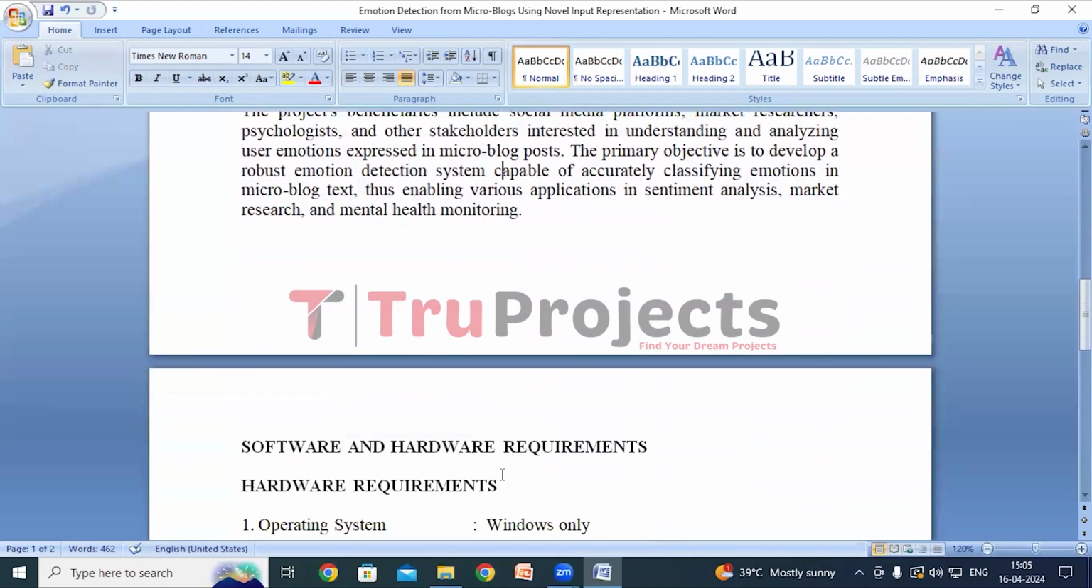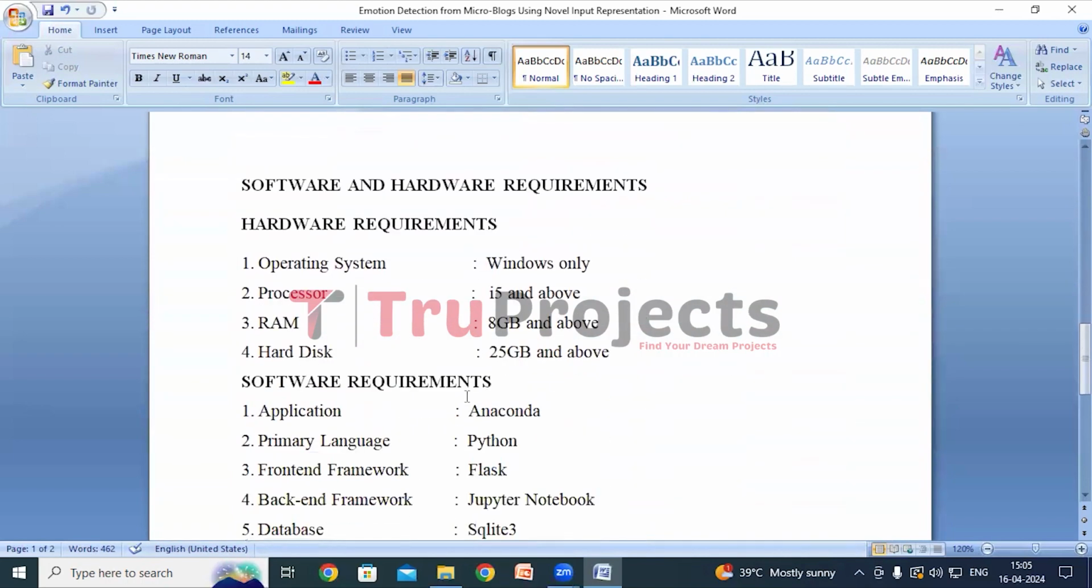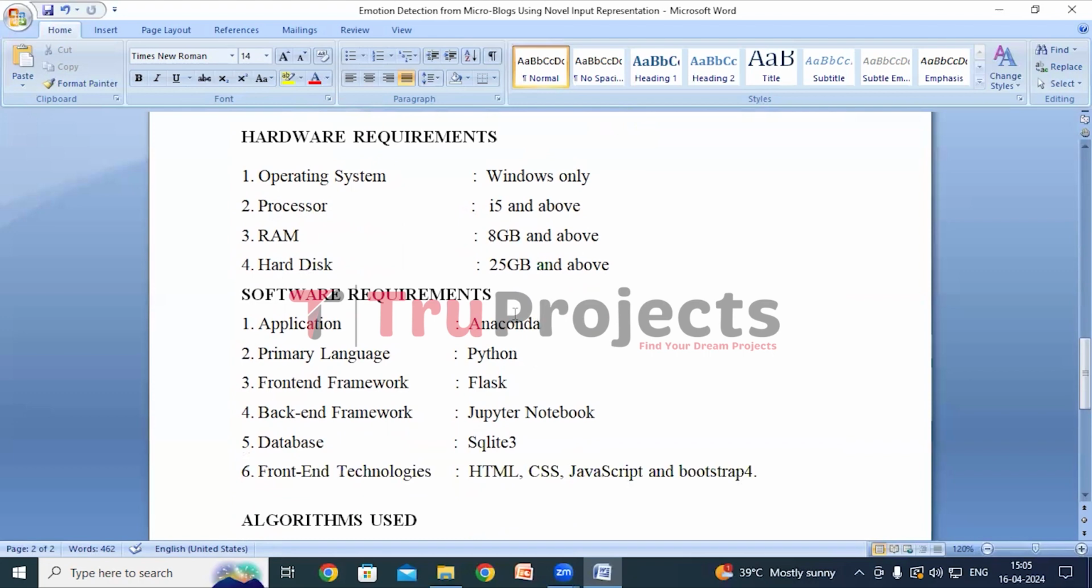Now we'll look at the software and hardware requirements to execute this project. Hardware requirements are operating system of Windows, processor of i5 and above, RAM of 8 GB and above, and hard disk of 25 GB and above. Software requirements are application needed is Anaconda, primary language needed is Python, front-end framework required is Flask, back-end framework required is Jupyter Notebook, database needed is SQLite 3, and front-end technologies required are HTML, CSS, JavaScript, and Bootstrap 4.